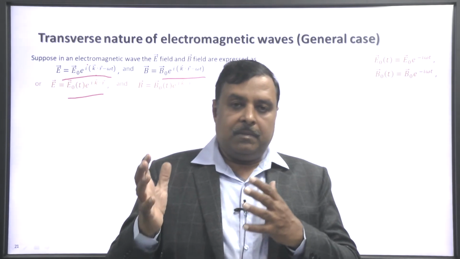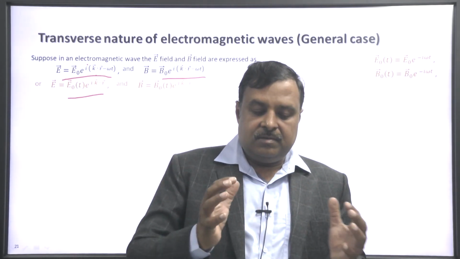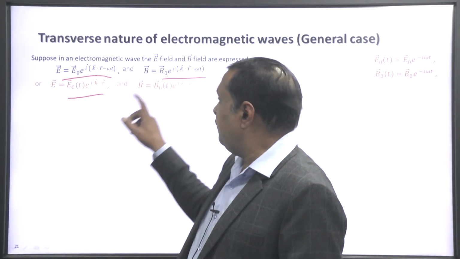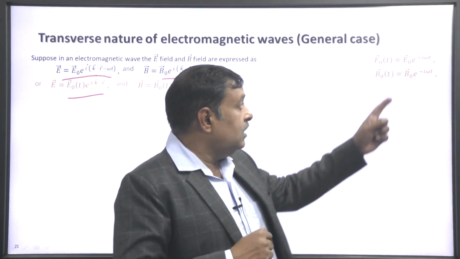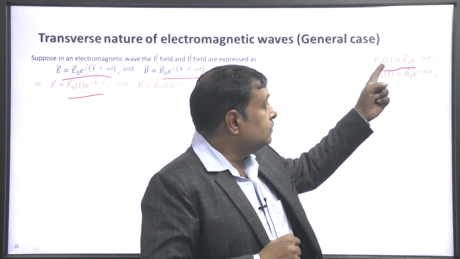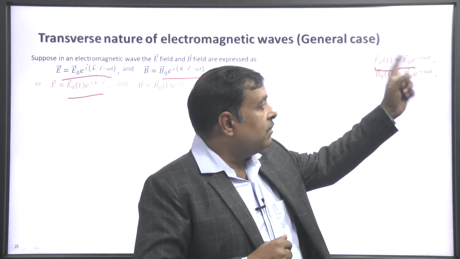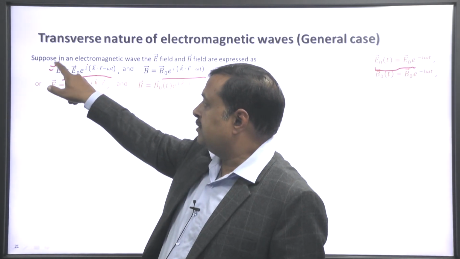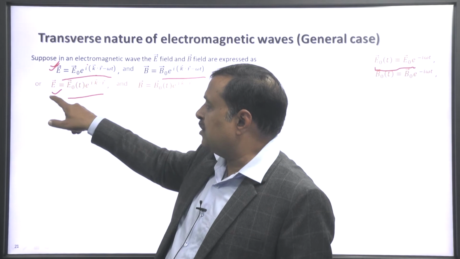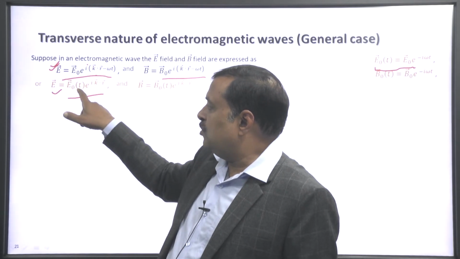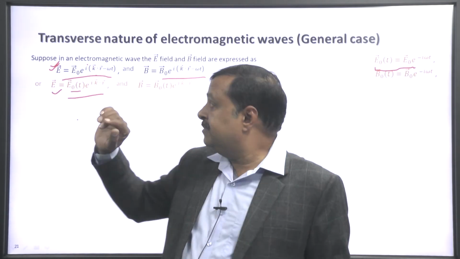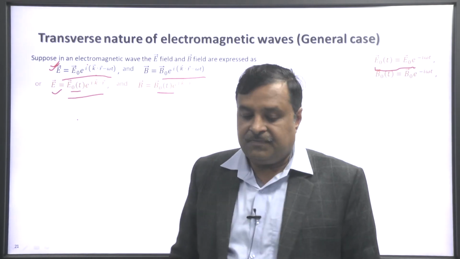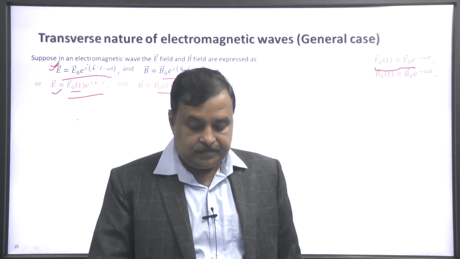So, e to the power minus i omega t is written with E 0. If we write E 0 t as E 0 e to the power minus i omega t, then the equation can be written like this. Here E 0 t is a function of time only. Similarly, here B 0 t is a function of time only.